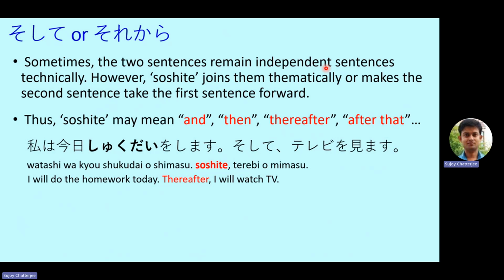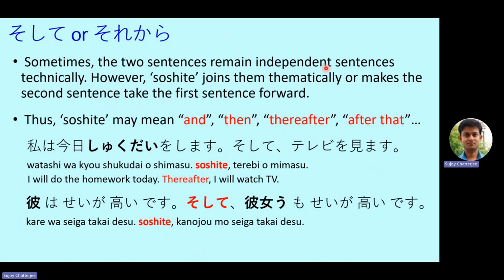So the two sentences remain two sentences, but the thereafter or soshite, it continues the thought. It takes this first sentence forward. That means the second sentence that begins with soshite takes the first sentence forward. So I will do the homework first and then I will watch television.